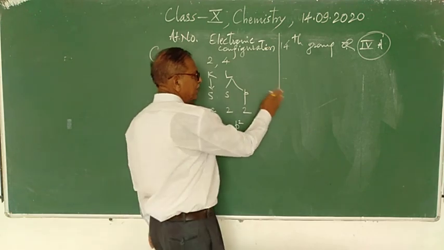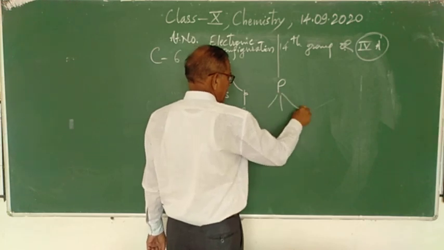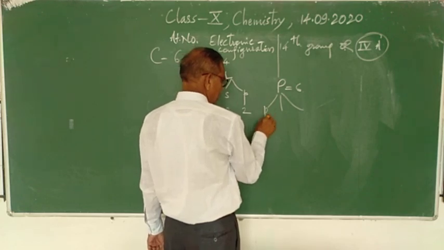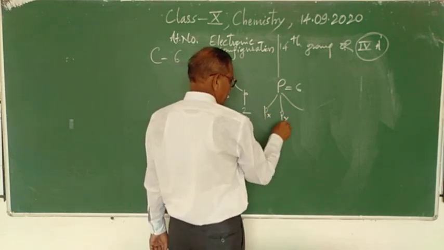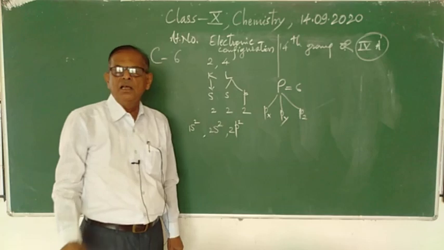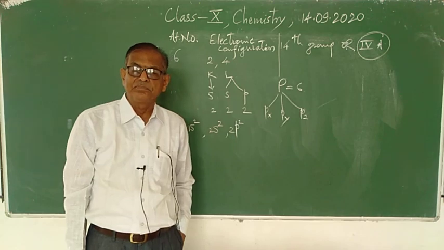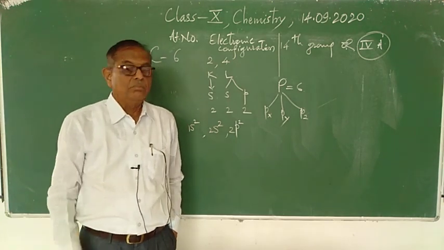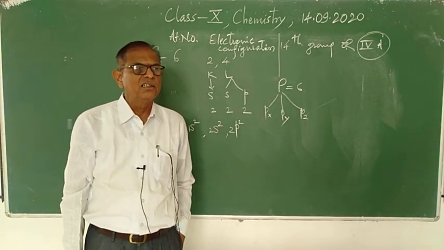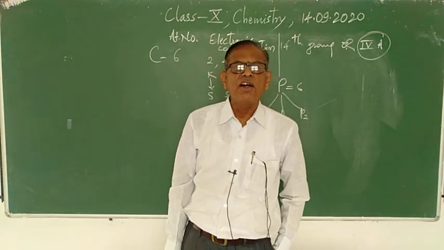Again more detail. P sub energy level consists of 3 orbitals. P accommodates 6 electrons, and it has 3 orbitals: px, py, and pz. I have also taught you that an orbital is an imaginary region in space round the nucleus where there is a maximum probability of finding the electron.